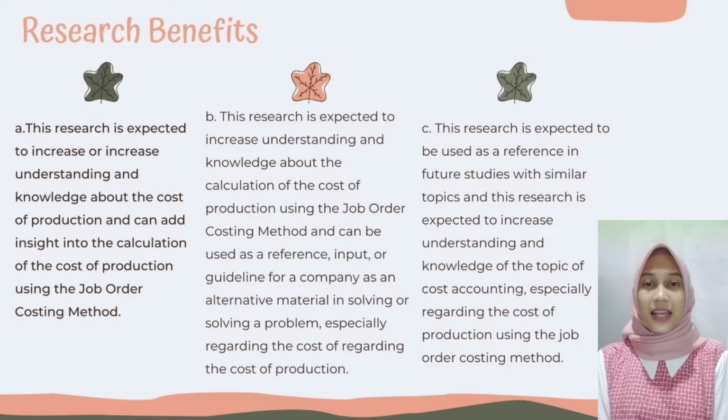C. This research is expected to be used as a reference in future studies with similar topics, and to increase understanding and knowledge of the topic of cost accounting, especially regarding the cost of production using the job order costing method.